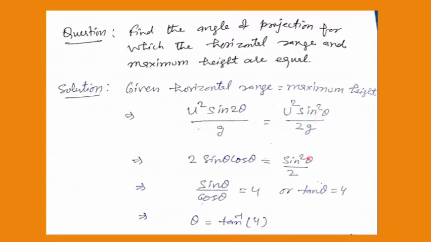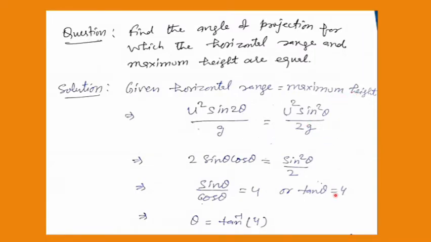On the right hand side I keep sine square theta upon 2. Sine theta on both sides will cancel, and if you cross multiply the 2, I get sine theta upon cos theta equals 4. Or I can write tan theta equals 4, or theta equals tan inverse 4. So you can give the answer up to this: this is the angle of projection for which the horizontal range and maximum height of a projectile are the same. You have to simply equate.